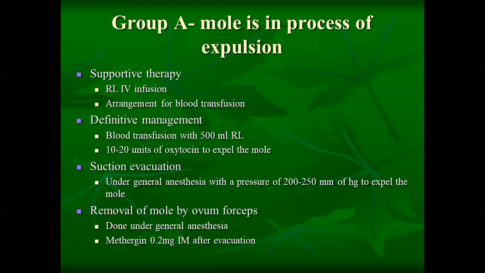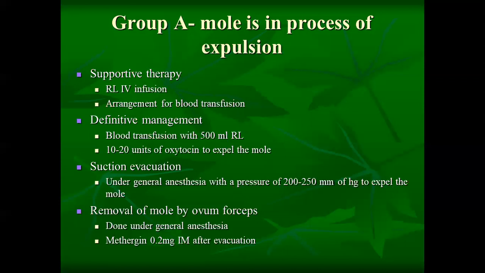Then suction evacuation has to be done. Suction evacuation is done under general anesthesia. We use a pressure of 200 to 250 mm of Hg so that the mole will be expelled. So that is suction evacuation. We can also remove the mole with the help of an ovum forceps. That is also done under general anesthesia, and Methergine 0.2 mg IM has to be given after the evacuation so that the uterus will start to contract. Clear? So this is the therapy for the patients in group A.